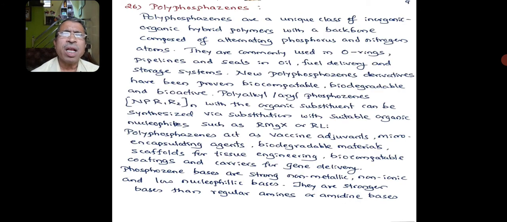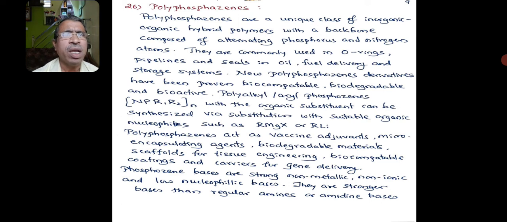We have another class of polymer known as polyphosphazenes. These polyphosphazenes are a unique class of inorganic-organic hybrid polymers. They contain inorganic as well as organic components with a backbone composed of alternating phosphorus and nitrogen atoms. In case of silicones, we have alternating silicon and oxygen in the chain. Here we have phosphorus and nitrogen atoms.